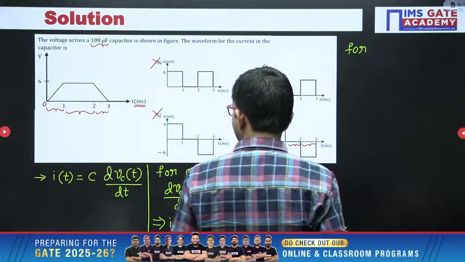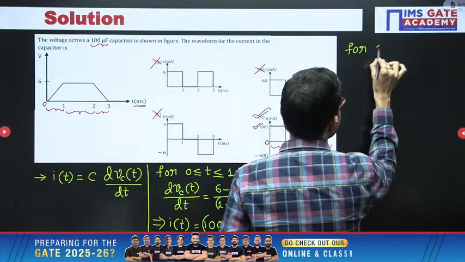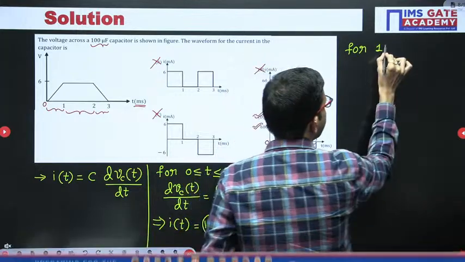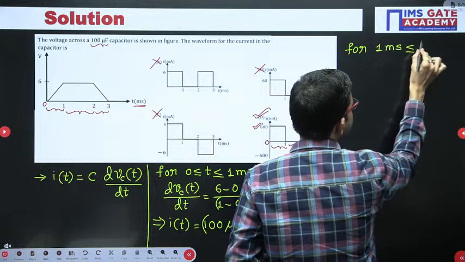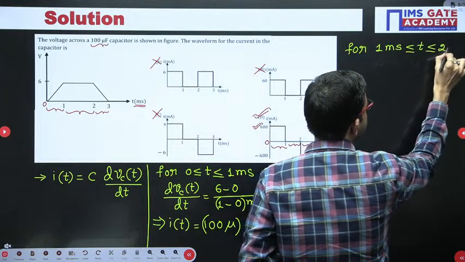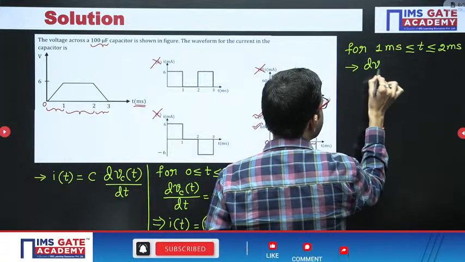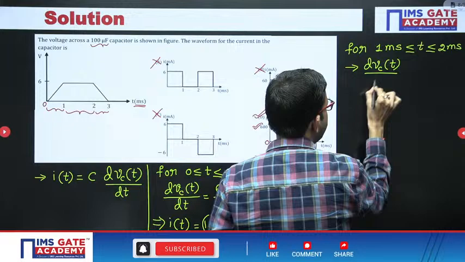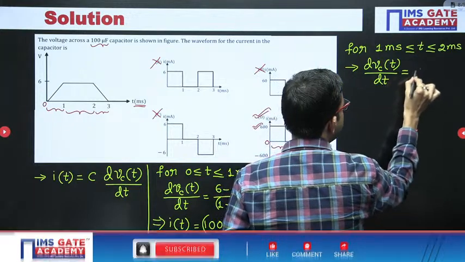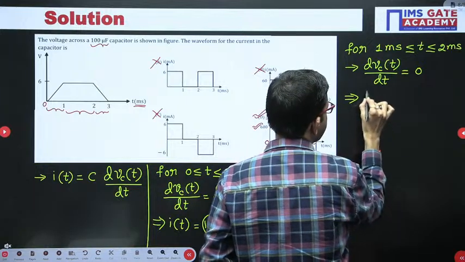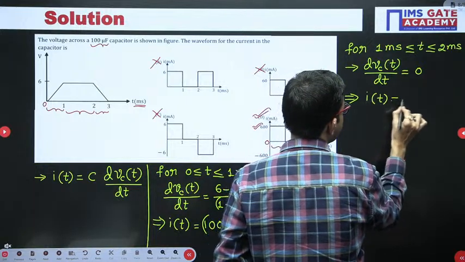So for the interval 1 millisecond to 2 millisecond, here dvc of t by dt will be 0. So accordingly here the current value I of t will be 0.